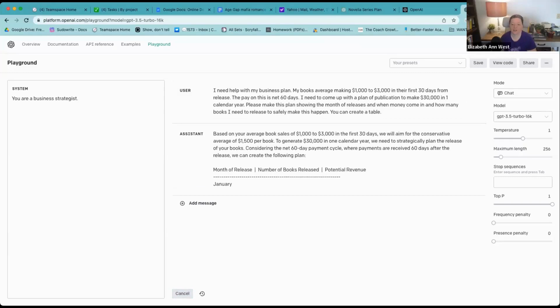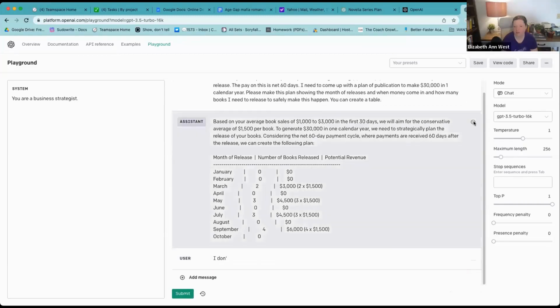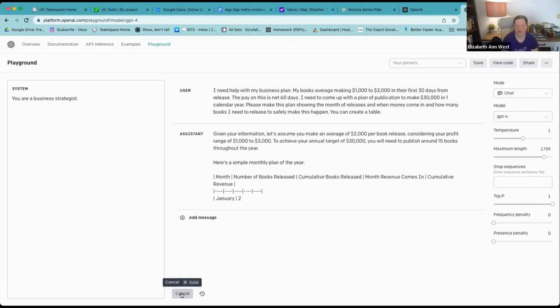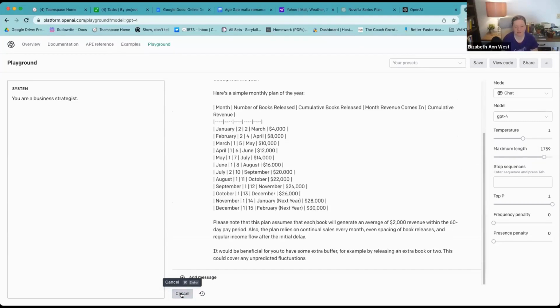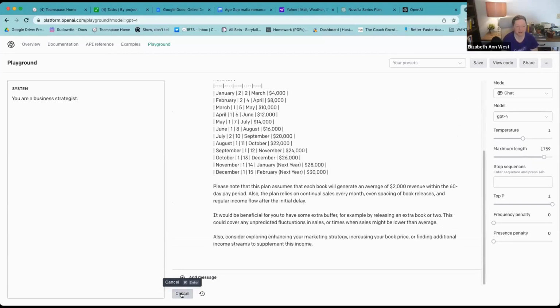All right, so they're going to do a conservative average of $1,500 per book. Look at this. Isn't that insane? I'm going to try 4. Wow, look at that. It's doing number of books released, cumulative books released, monthly revenue comes in, cumulative revenue. It would be beneficial for you to have some extra buffer, for example, by releasing an extra book or 2. Is anyone else's mind blown?